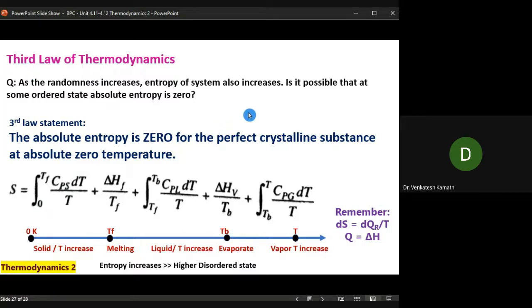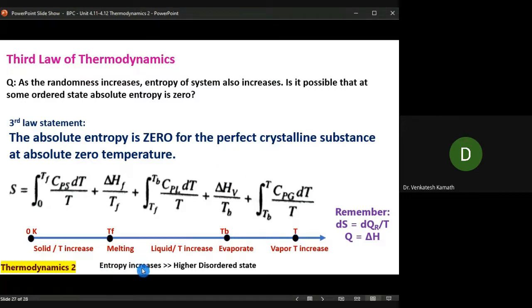One holds an advantage over the second one. If the first has some problem, the second one solves it. If the second has a problem, the third one solves it. And we do not have a fourth law of thermodynamics. We have only the third law, totally four with the zeroth. The zeroth law is the base setter for temperature. It doesn't explain the concepts of energy and transfers, right?